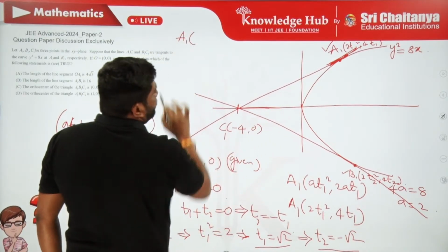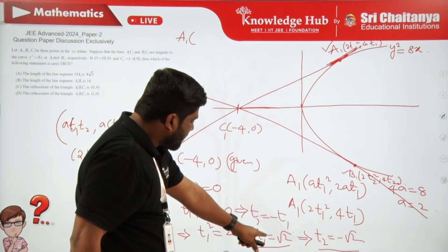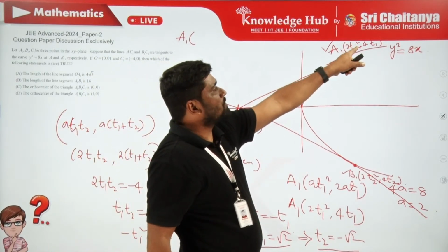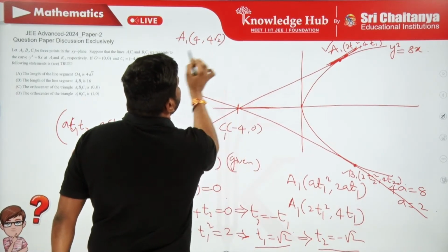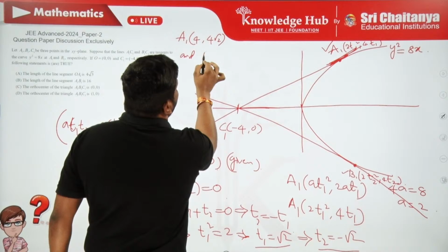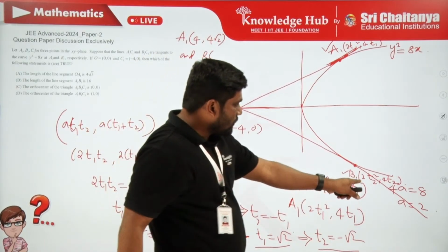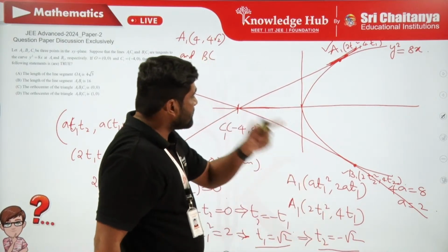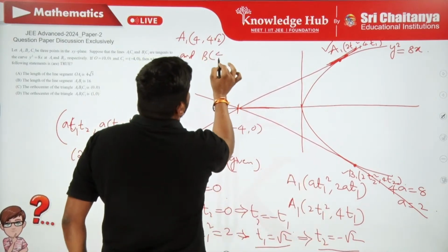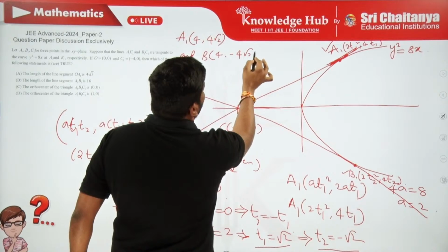So the coordinates of A1, with t1 as root 2, is 2 times 2, which is 4, comma 4 root 2. And B1 is 2 t2 square, where t2 is minus root 2, so this is again 4, comma minus 4 root 2.